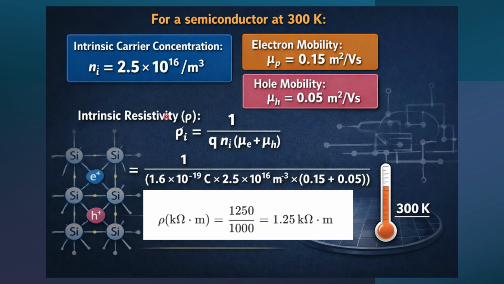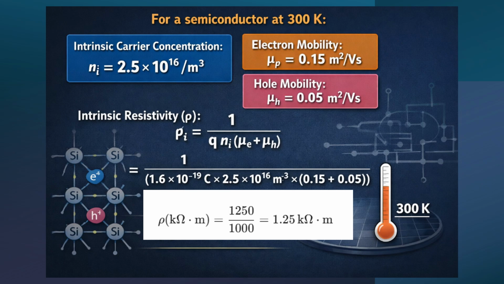So intrinsic resistivity you can find using the formula 1 over q, that is your charge, times n, the total number of carriers, times the sum of the mobilities of hole and electron, that is mu e and mu h, right? You can put all these values and get the answer. So your answer will be 1.25 kilo ohm.